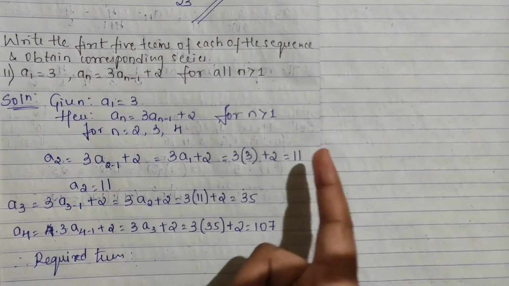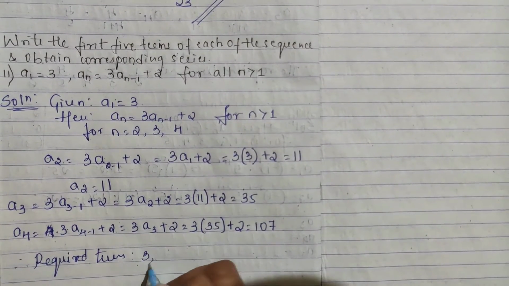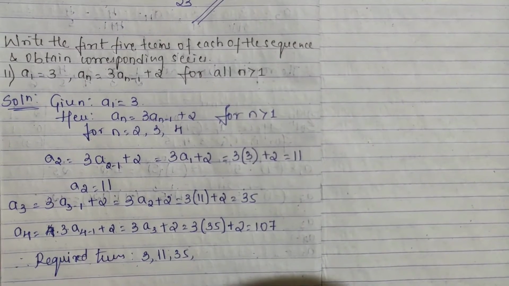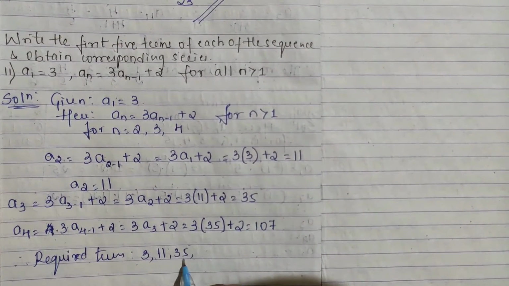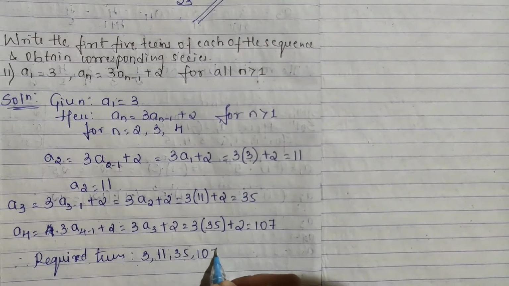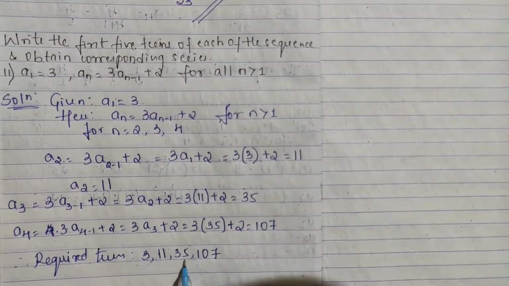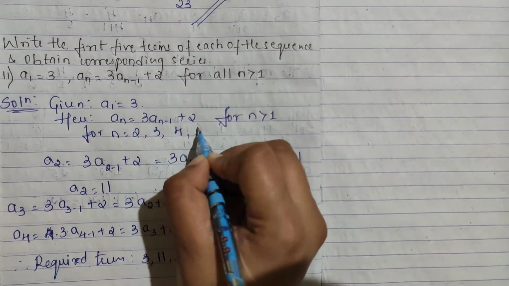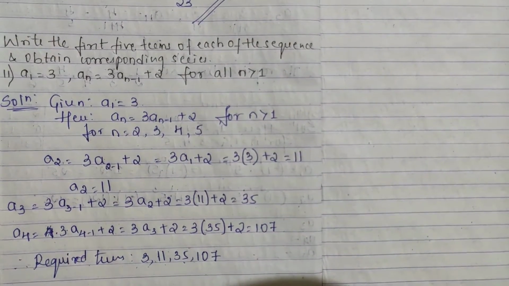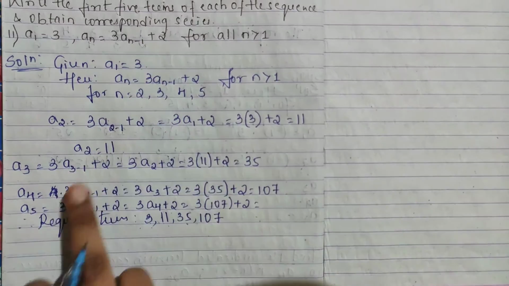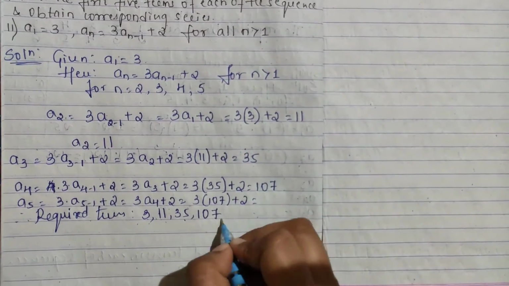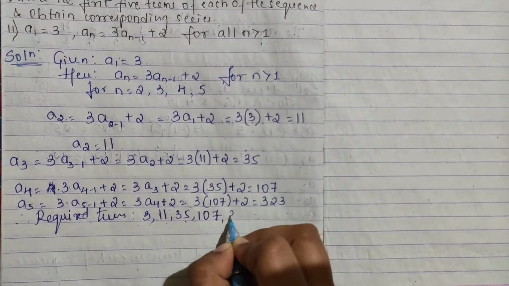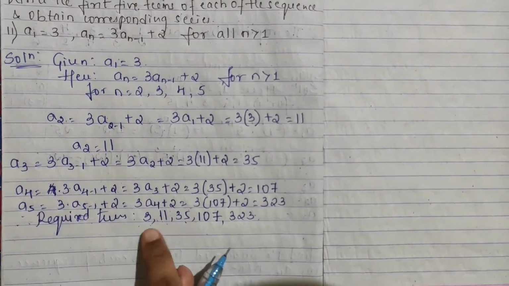Required terms you are getting, see a1 is there 3, then 11, then 35, 107. 1, 2, 3, only 4 you have got, right? Till a5 you have to find, right? For 5 I didn't find. Let's see. So they have said first 5 terms, okay? I did just only 4 terms. So this will be 323. 2, 3, 4, 5, right?